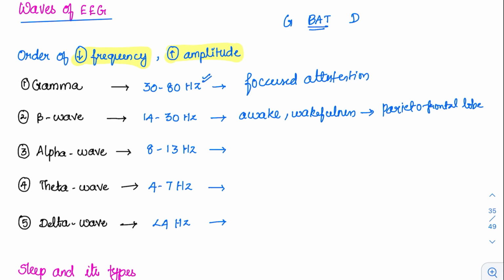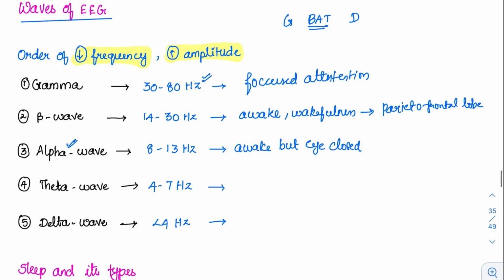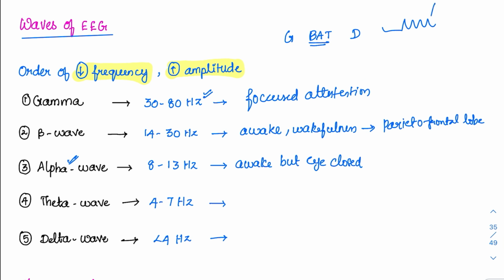And whenever the person has closed the eyes, if the lecture is very boring and finally the person is closing the eyes, but has not slept, the person is awake but eyes closed. So in that, what waves will be produced? Alpha waves will be produced. And they might give you a question wherein they will give an alpha wave and finally indicate it with eye open. So alpha waves are produced whenever the eye is closed.